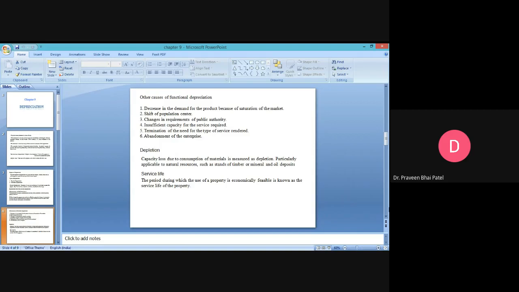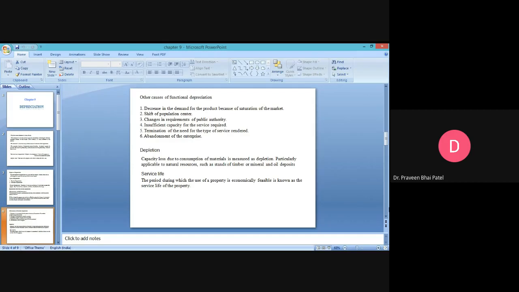Then service life. The period during which the use of a property is economically feasible is known as the service life of that property. As I took the example of an automobile when I started this lecture, each automobile has a lifespan of 15 years or a few kilometers, 2 lakhs, 4 lakhs, or 5 lakhs.